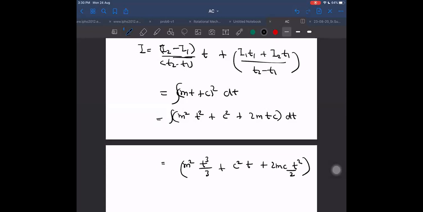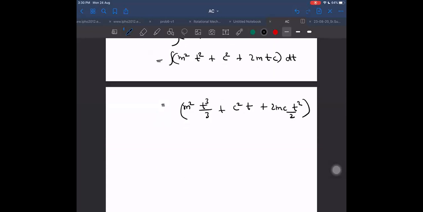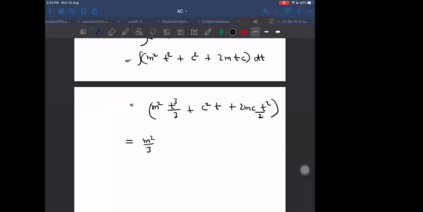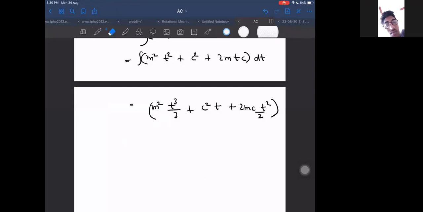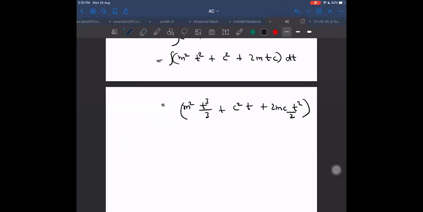Next term, m square by 3 into t cube. So what do we get now?